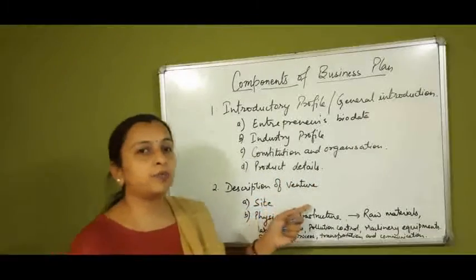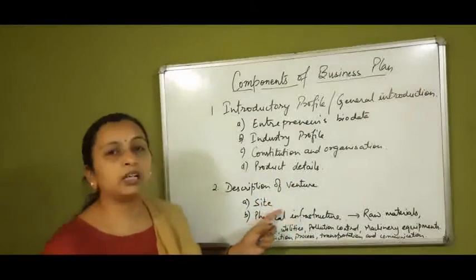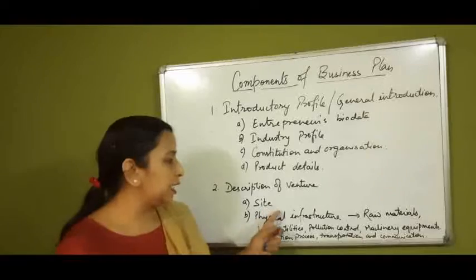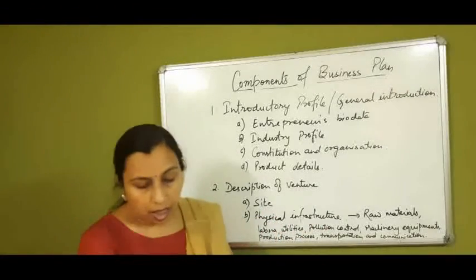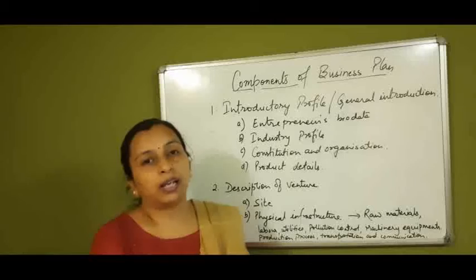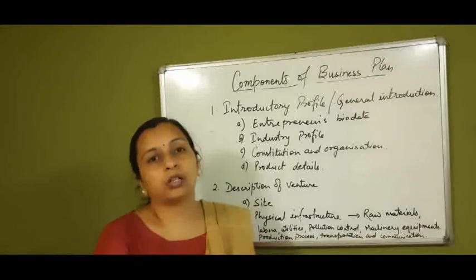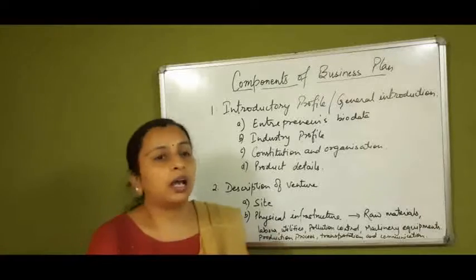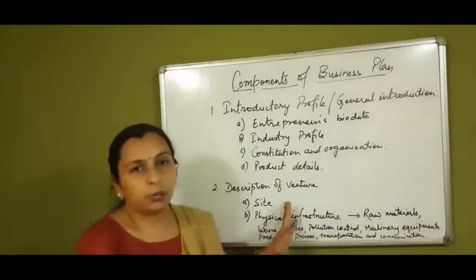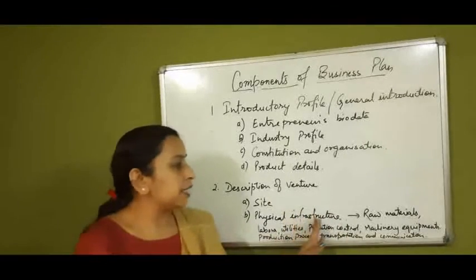Second is the description of venture. Here basically 2 things are to be mentioned. First is the site and second is physical infrastructure. So site means whether the property or the land will be owned by the company or they are going to leasehold the land, the industrial area and other details related to the site will be given. Second is the physical infrastructure.